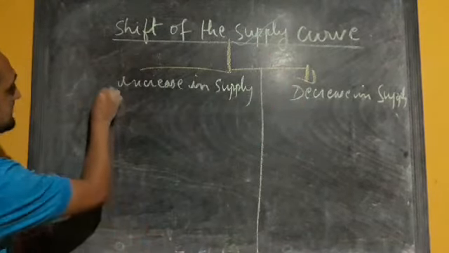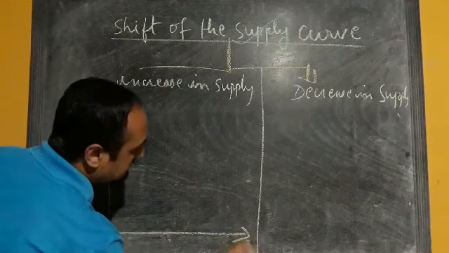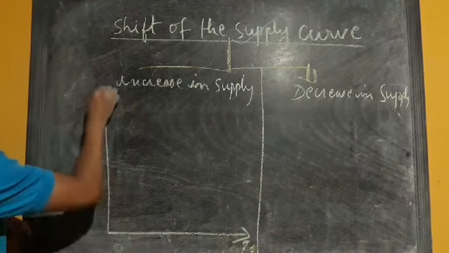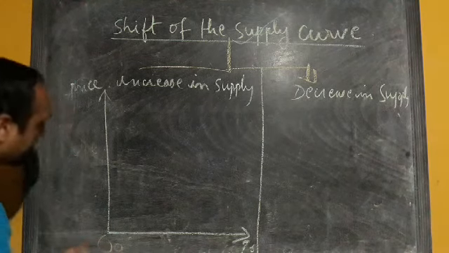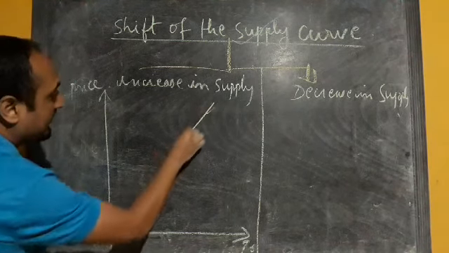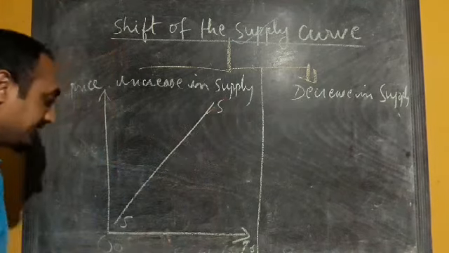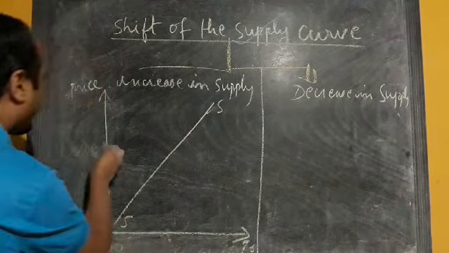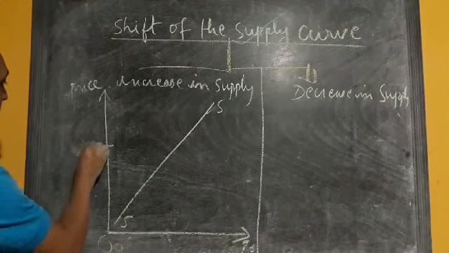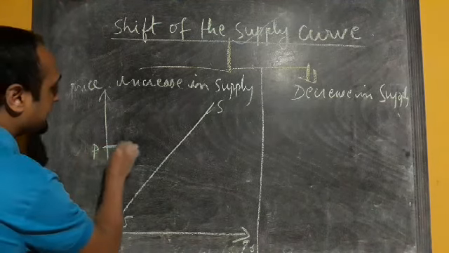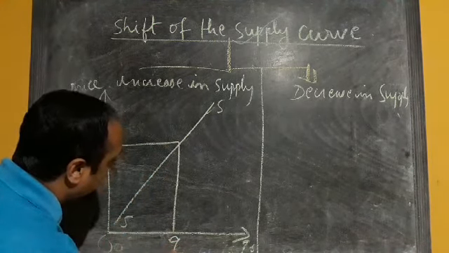So first let's take this as our quantity supplied axis, this is our price axis, this is our origin. Now let's take this as our supply curve, S. S is the initial supply curve, and the price of the commodity we have is P. P is the initial price. At price P, suppose the quantity supplied is Q.